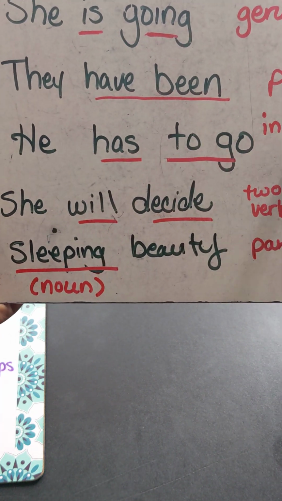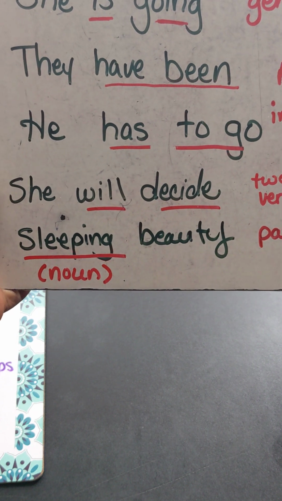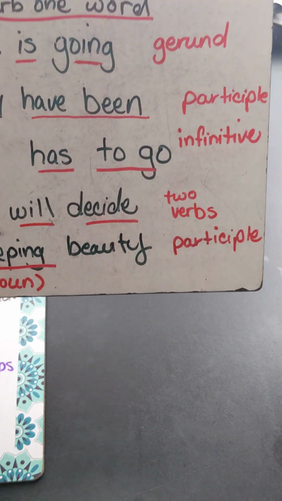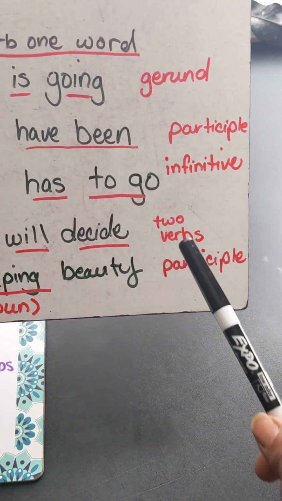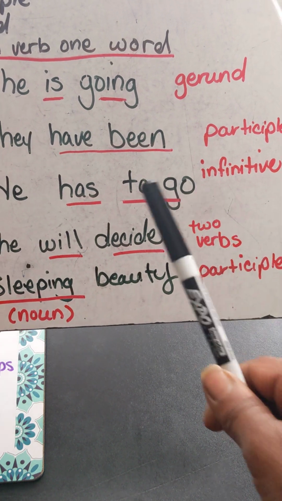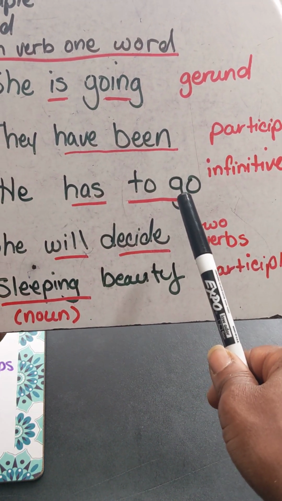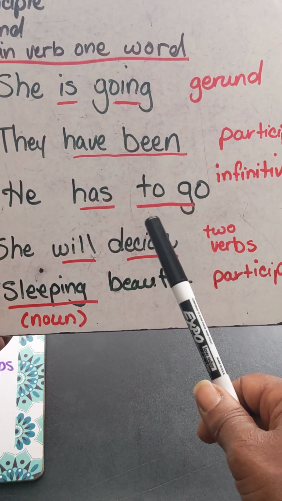But if I say to go, he has to go, that is a dependent clause because there's this infinitive here, to go. Anytime you put to in front of a verb, that's called an infinitive.